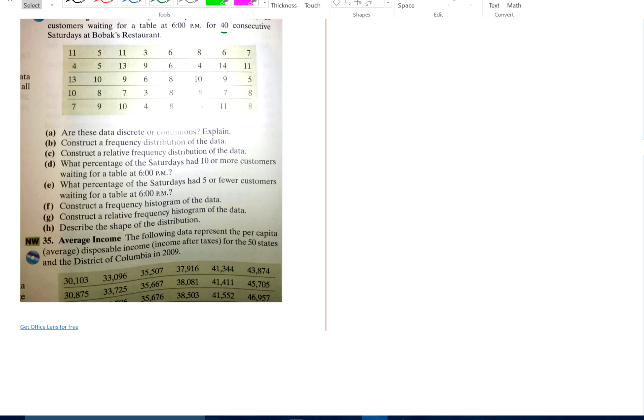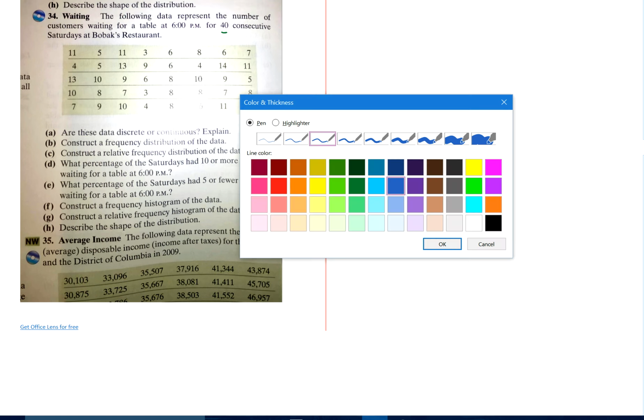Okay, 34. A lot of stuff to do on this one problem, but it's a good question for that reason. So we've got customers waiting for a table at 6 o'clock on a Saturday night. Get this, for 40 consecutive Saturdays. On one Saturday there were 11 people, the next Saturday there were 5, next 11, 3, 6, and so on. Okay, so is the data discrete or continuous?